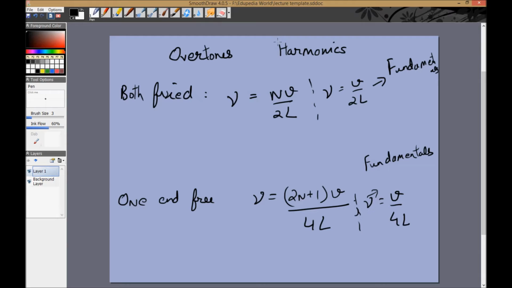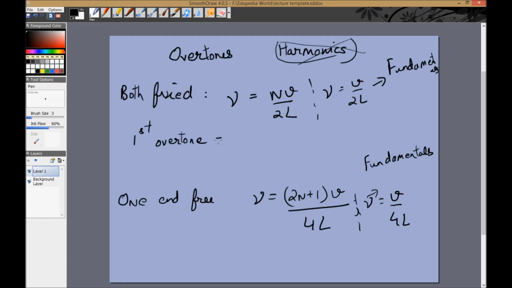I'm talking about overtones now, so let's forget harmonics for now. We'll first talk about overtones. The basic frequency, the minimum possible frequency, is always called the fundamental. The next possible frequency is called the first overtone. Not the second overtone, the first overtone. The first over the fundamental.